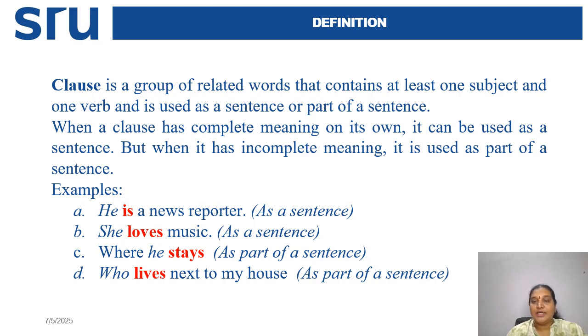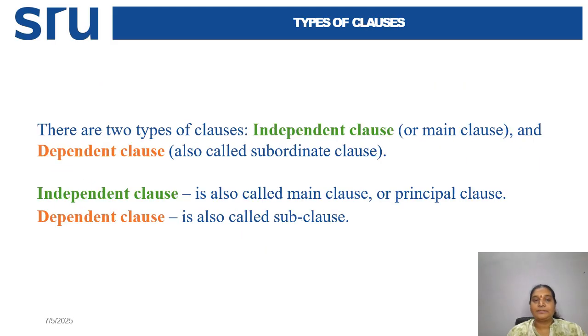Like you can say, I don't know where he stays. I don't know is a complete sense, so I don't know is a complete sentence, and where he stays is acting as a part of the sentence. Similarly, who lives next to my house. I don't know who lives next to my house. This is also acting as a part of a sentence and not a complete sentence. In this way, a clause acts sometimes as a complete sentence and sometimes as a part of a sentence.